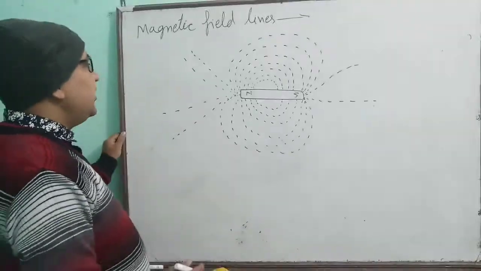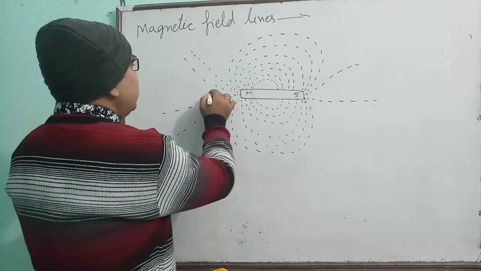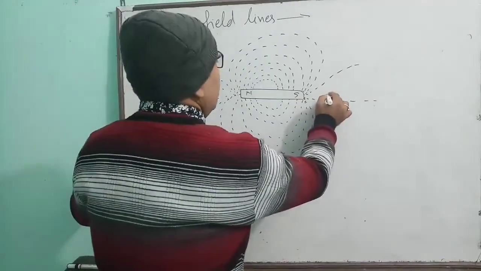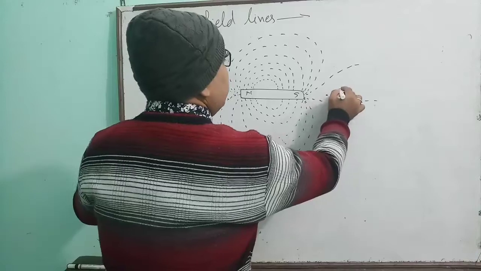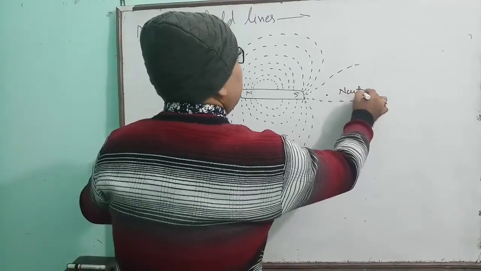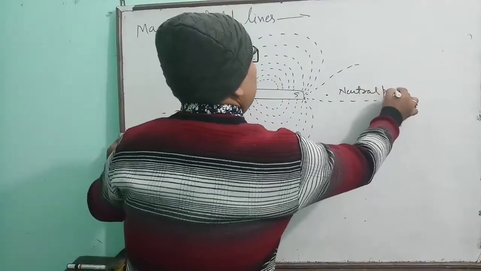Okay, similarly we find some neutral points also. See this one, these points are called the neutral points.